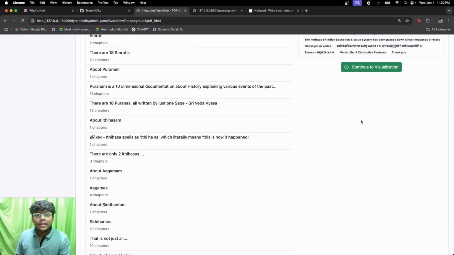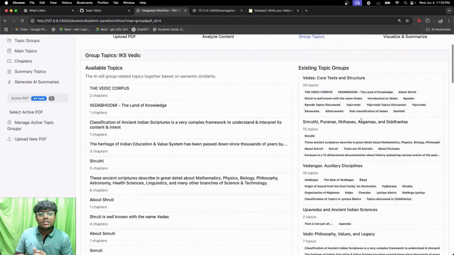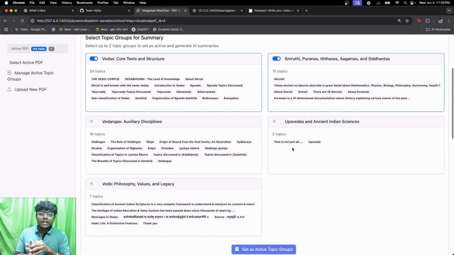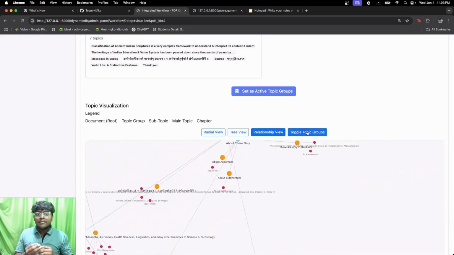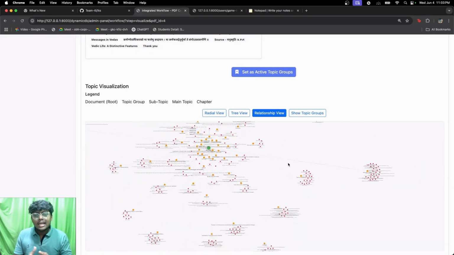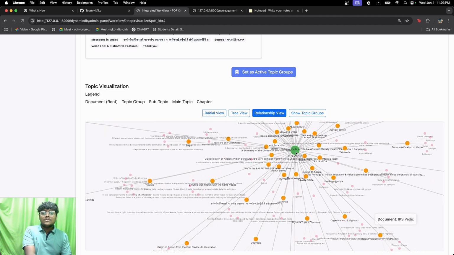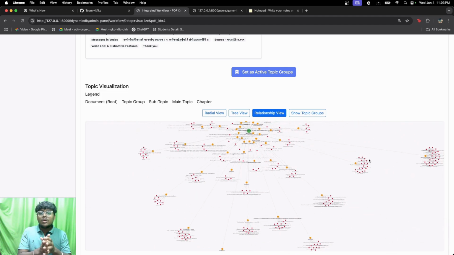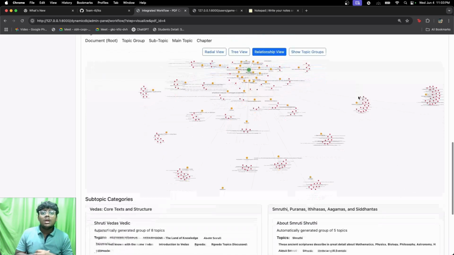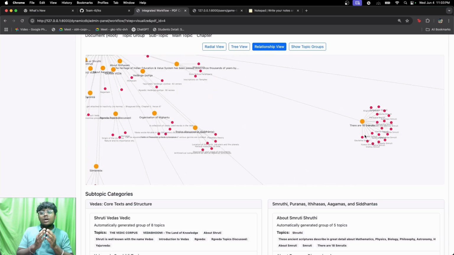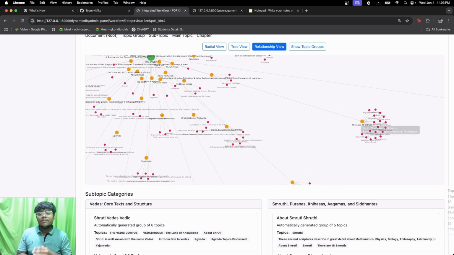So to show you an example, we have added a textbook of the Indian knowledge system. It reads each page of the PDF and extracts the learning content only, and then it keeps on dividing it into small units, or subtopics, and then we group them into main topics such that they can be converted into levels for students, and we can also visualize those topics and subtopics as well. Using that document we have formed all those levels for the students. And this admin panel makes our platform very dynamic, and using this we can provide institutions the service that they need in a much faster way.